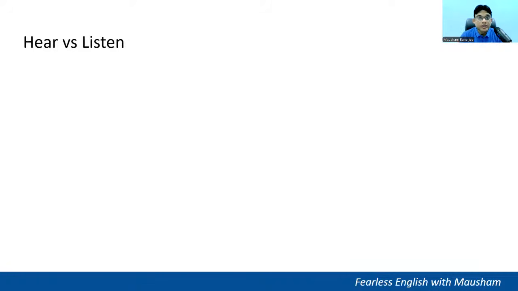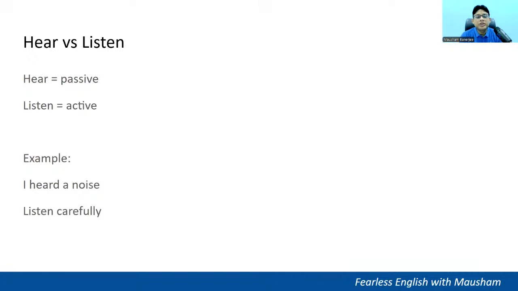Hear versus listen. Hear is more passive. Listen is more active. Example, I heard a noise. So there is a noise outside. I just heard it. I did not intently listen to it. There was a noise that fell in my ears. That's it. Listen, listen carefully. This is more active. Listen carefully to what he is saying.